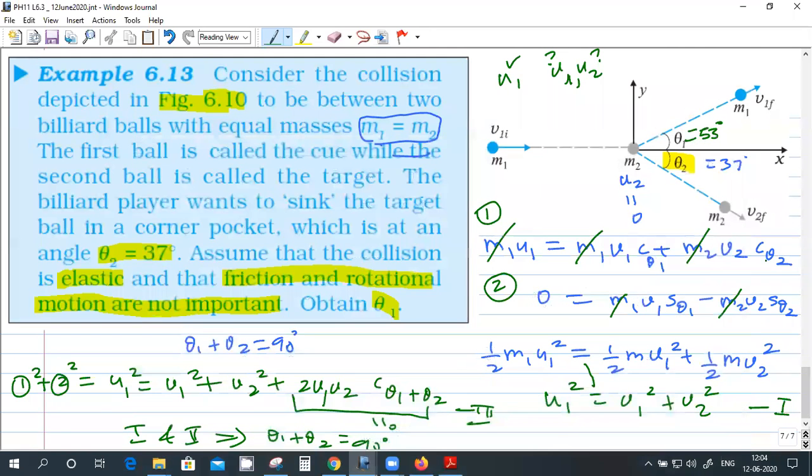So once I know theta 1, theta 2, I can solve for V1 and V2, right? In equations 1 and 2, everything else is known. Theta 1, theta 2 are known. So only two unknowns are there, V1 and V2. So I can find V1 and V2.